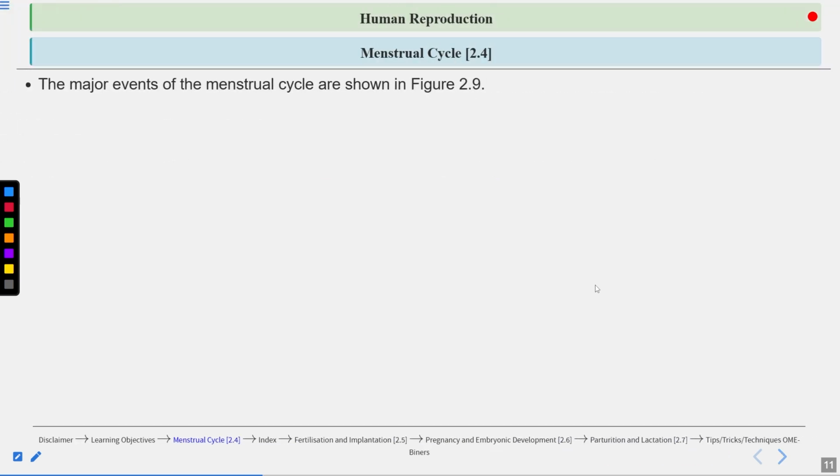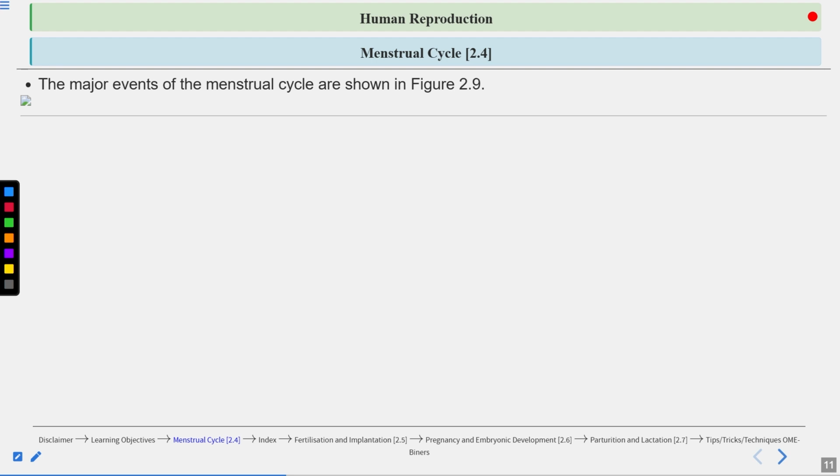Major events of the menstrual cycle are shown. There is a figure in your book that will show you the different phases of the menstrual cycle. Clear? In these phases, you will see the menstrual phase, the follicular phase, then the ovulatory phase, and then the luteal phase as well.